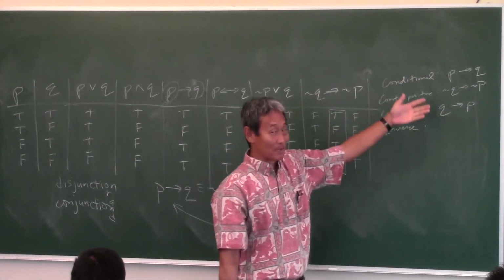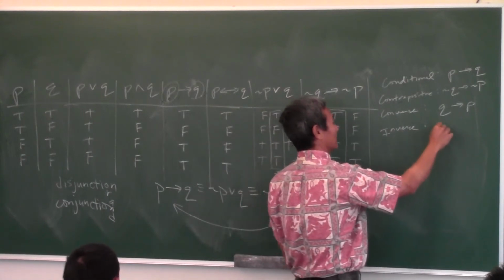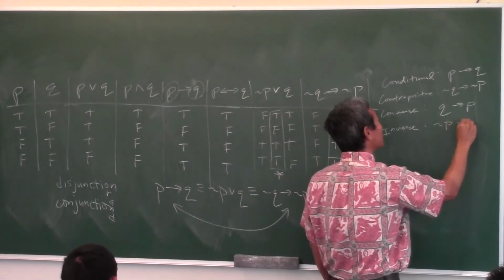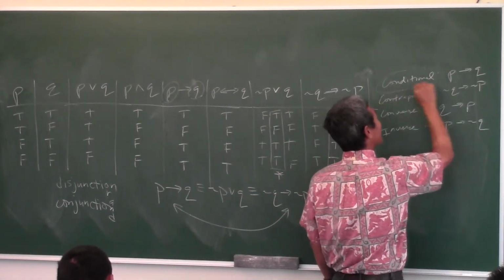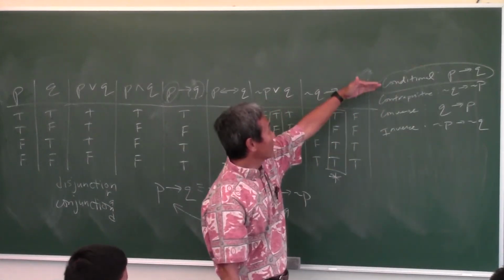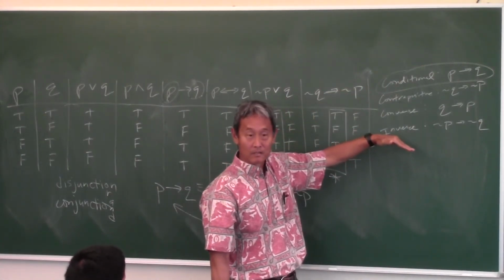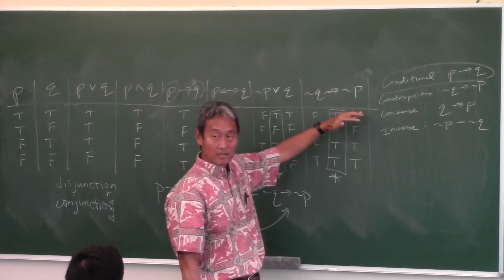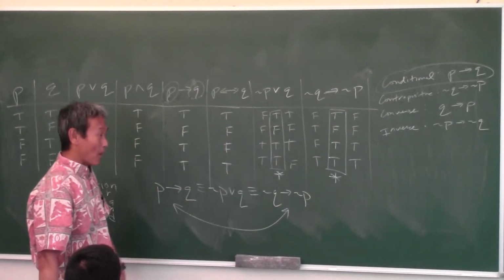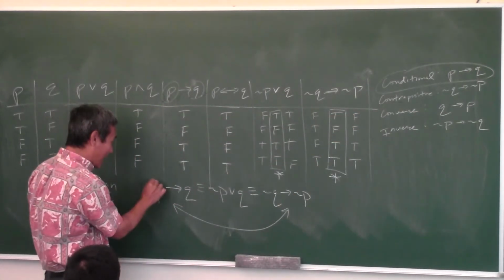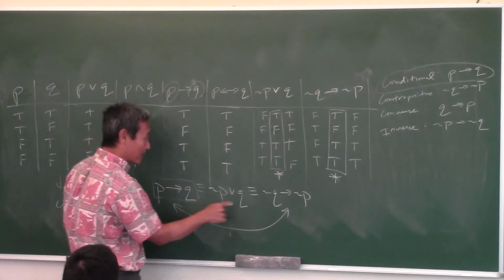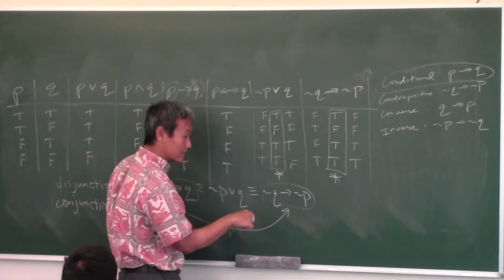There's only one other possibility here, people. Not P implies not Q. So if you are given a conditional statement, you can form these three other statements. Do these words sound familiar? Converse, inverse, contrapositive. But what did we just learn here? Any conditional statement is going to be logically equivalent to its